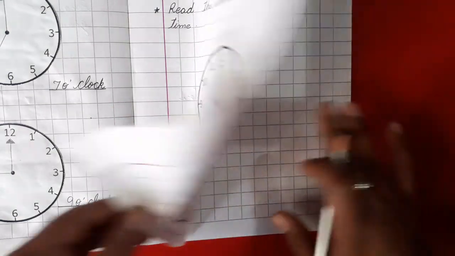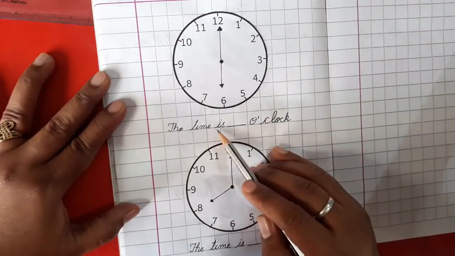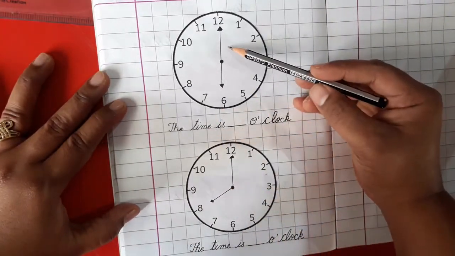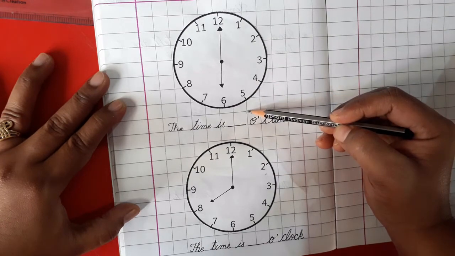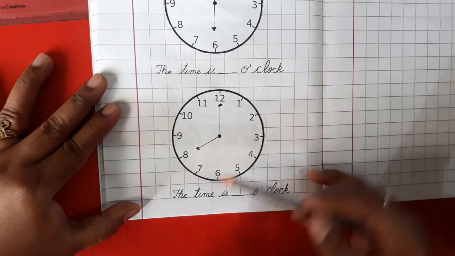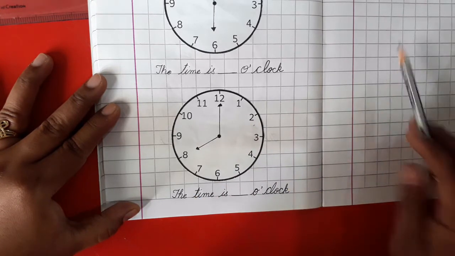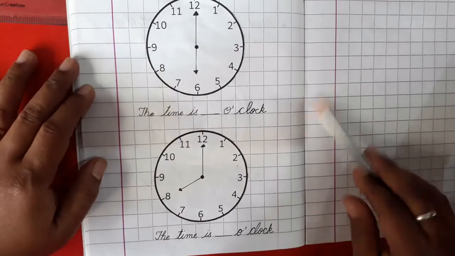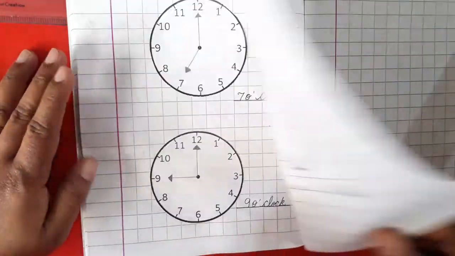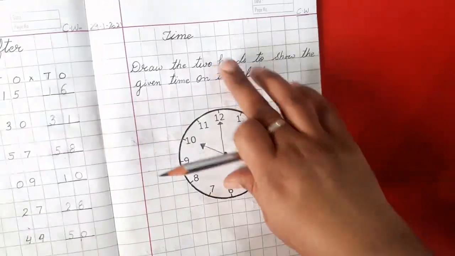Clear? Similarly, we have two more at the back also. The time is dash o'clock. अब आपको इस clock का time बताना है यहाँ पे. And here you are going to tell what is the time shown here. The time is dash o'clock. Is that clear to all of you? This is how you are going to do the practice of the work time, of the topic time.